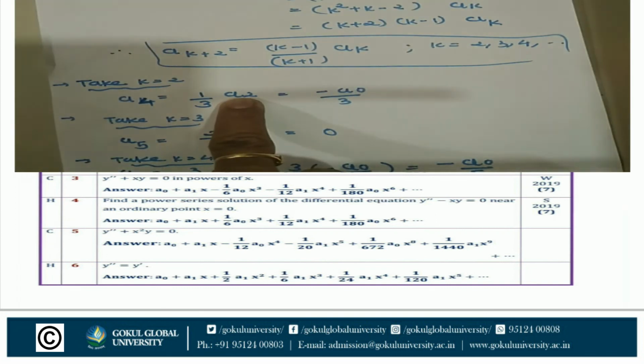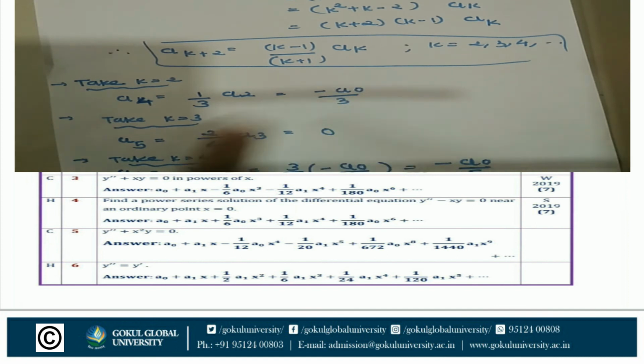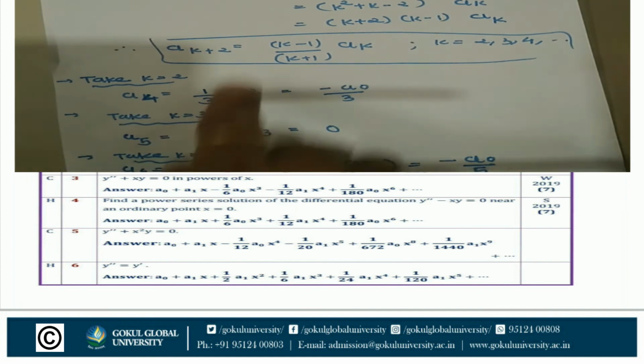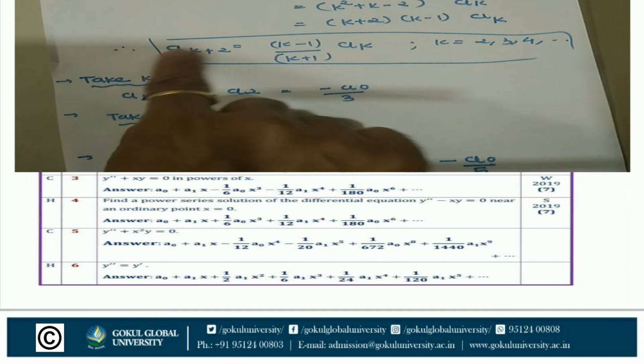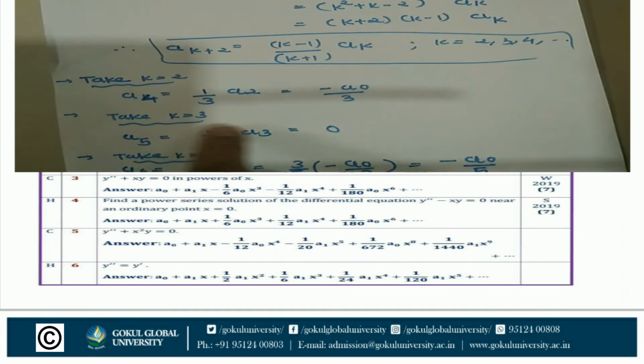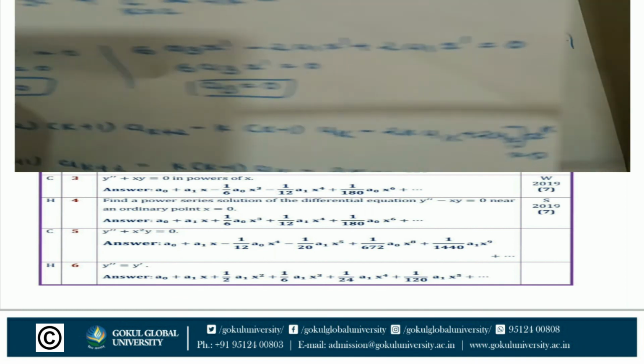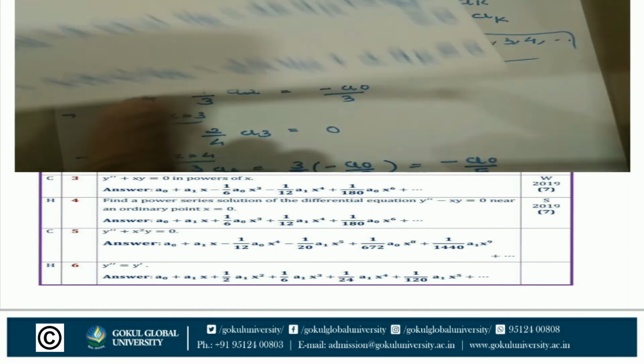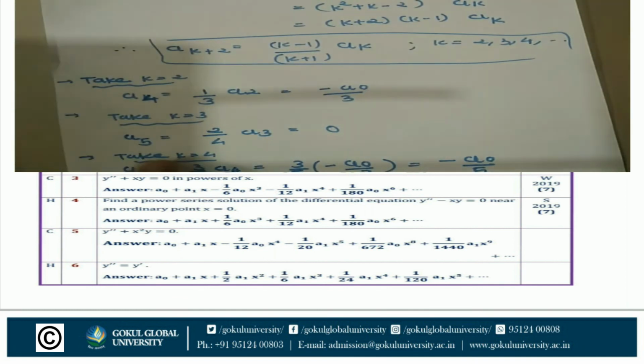Put in this step: minus a0 by 3. Take k is equal to 3. a5 is equal to 2 by 4 a3. The value of a3 from the above step is equal to 0. Take k is equal to 4. So a6 is equal to minus a0 by 5.